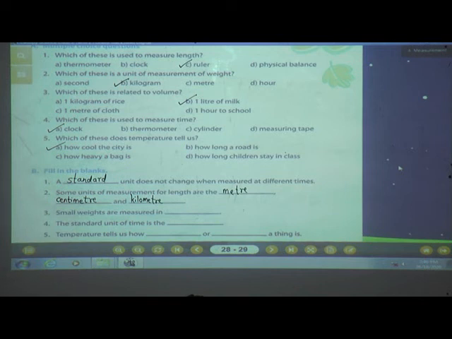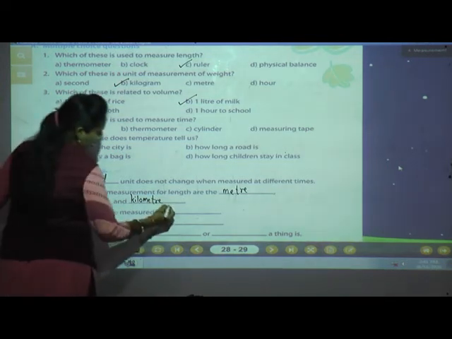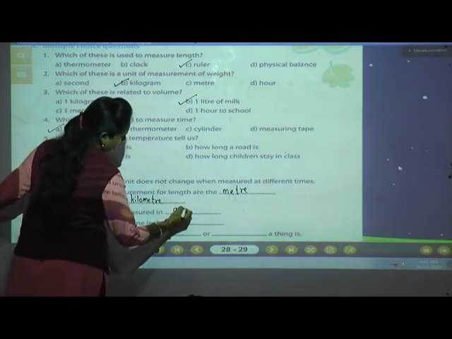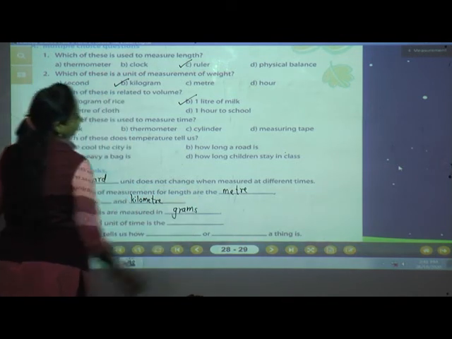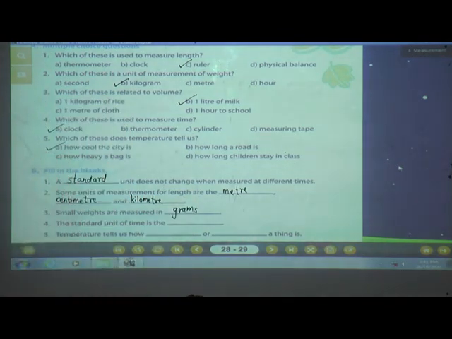Small weights are measured in. Now they are talking about weight. Yes, what is the standard unit of weight? Kilogram. But here they are asking small weights are measured in? Yes. If less than 1 kg, what do we use? Grams. So write here grams. Okay? Yes. See the fourth one.